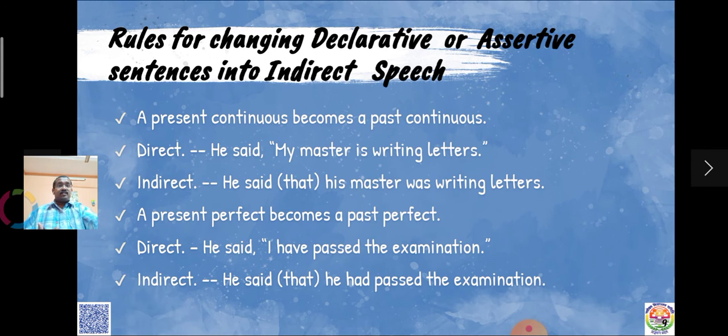A present continuous becomes a past continuous. He said, "My master is writing letters." In the indirect, past continuous will come. He said that his master was writing letters. A present perfect becomes a past perfect. He said, "I have passed the examination." He said that he had passed the examination.